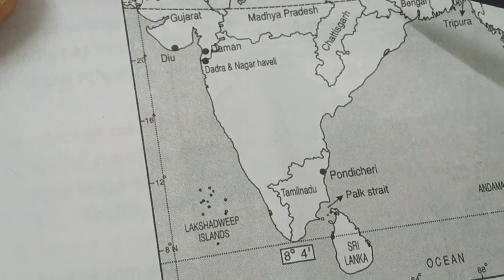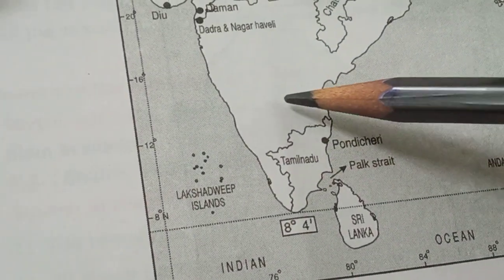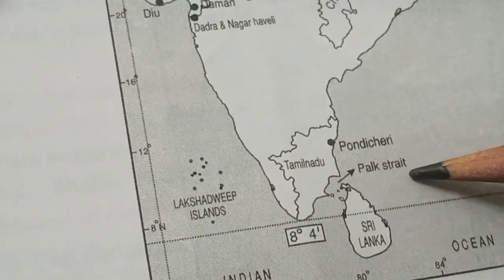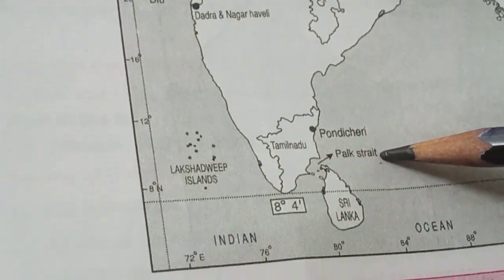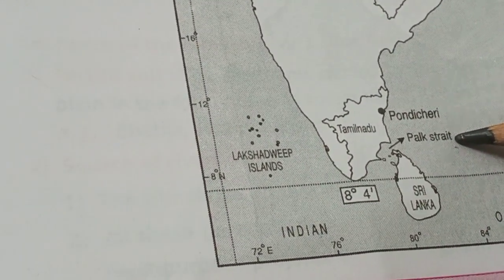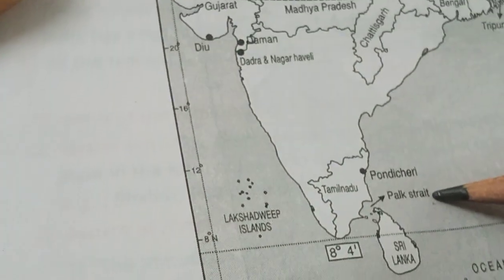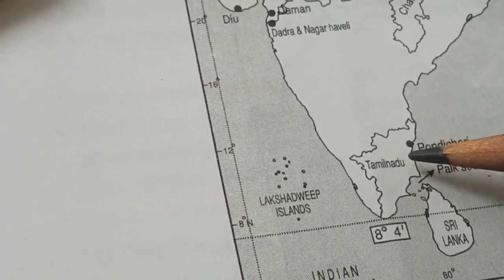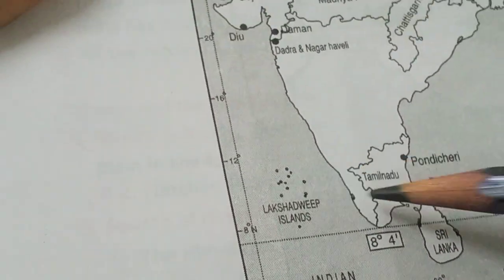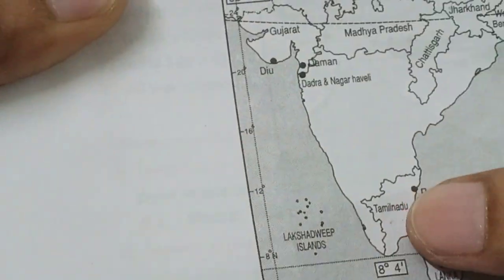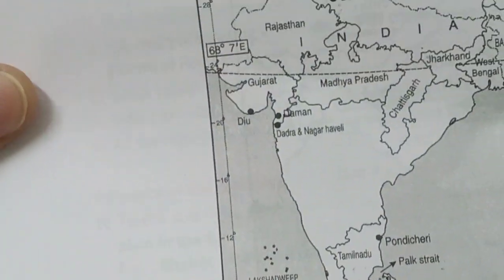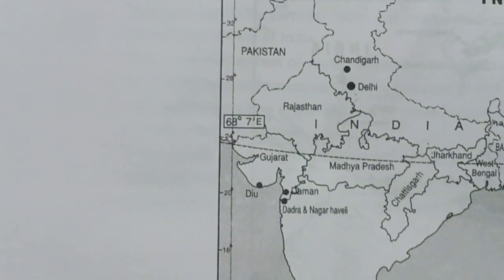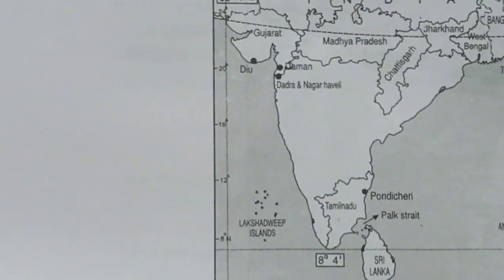Now children, look, India, this is Sri Lanka. Between India and Sri Lanka, Pak Strait is there, children. Pak Strait, very very important. Next, this is Tamil Nadu, a state bordered by three seas. Tamil Nadu, children. Next, in this map, latitudinal and longitudinal extent is there, children.